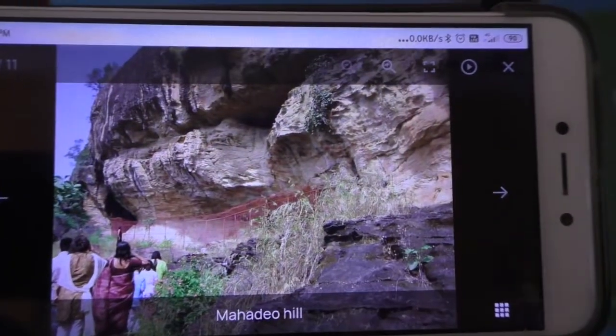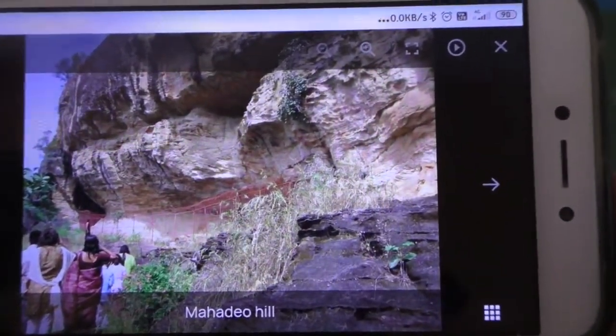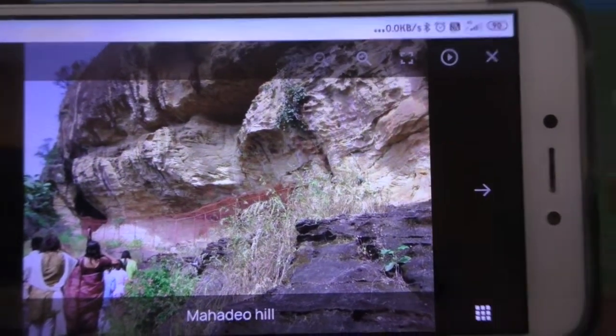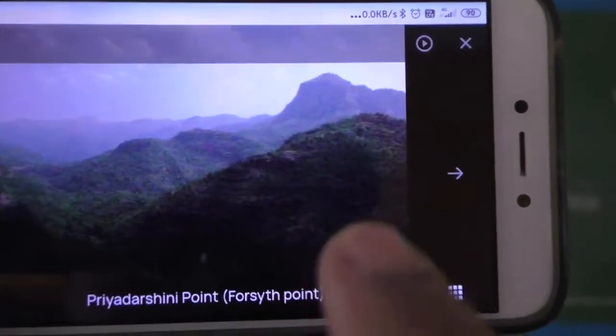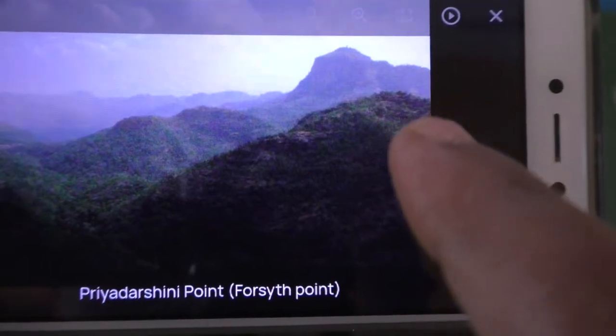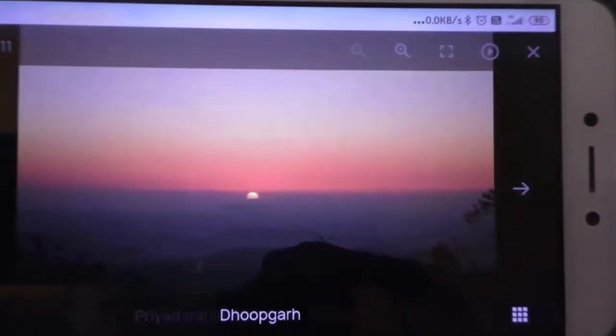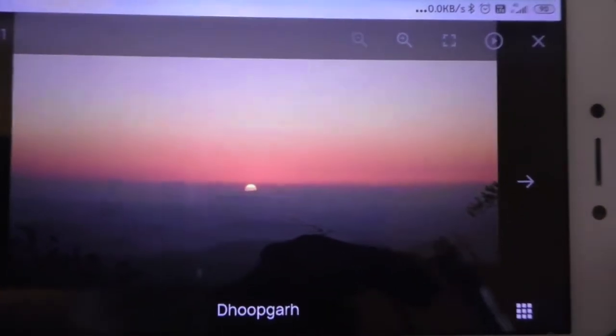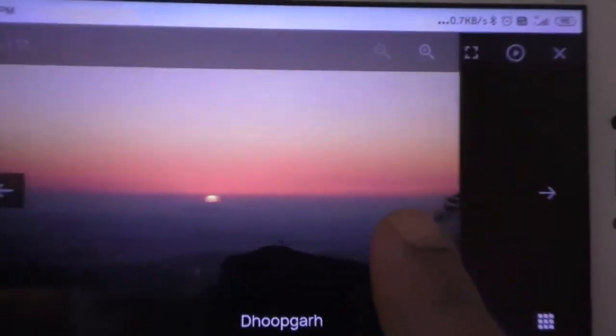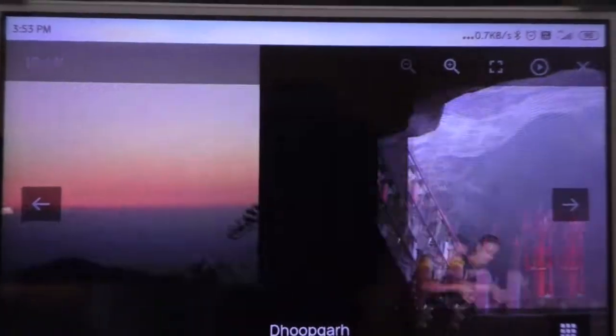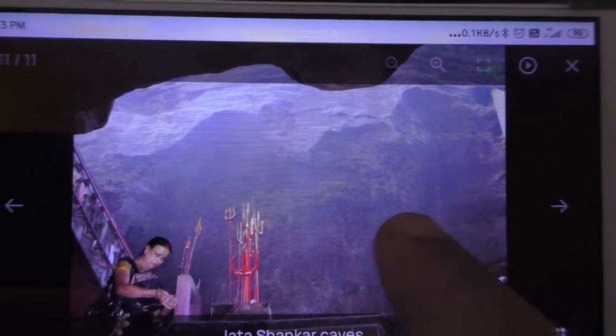And the sunset, sunrise and all. Then a hill. See, sunrise.